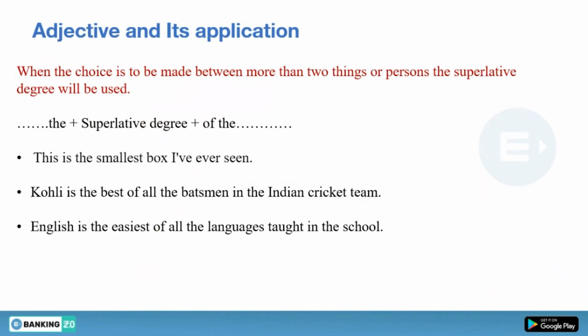Next concept we have, when we want to make a choice, okay, when you want to say that she is the girl who is the best, he is the boy who is the most intelligent, then what happens, we simply use the, and then we use superlative degree, and after that we have to use of the. This is the simple concept of superlative degree. What happens when we are making a choice out of two things, then only we have to use comparative degree.